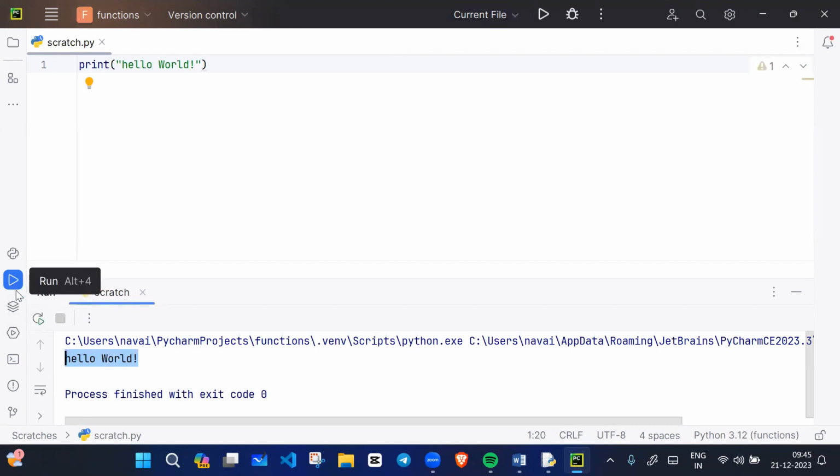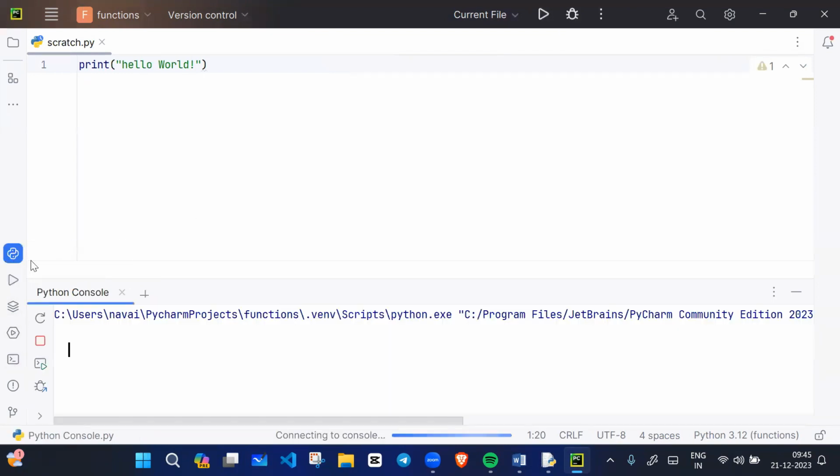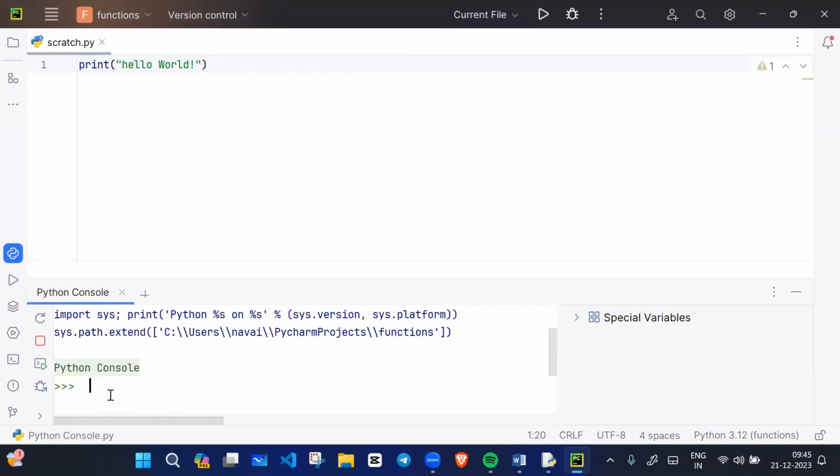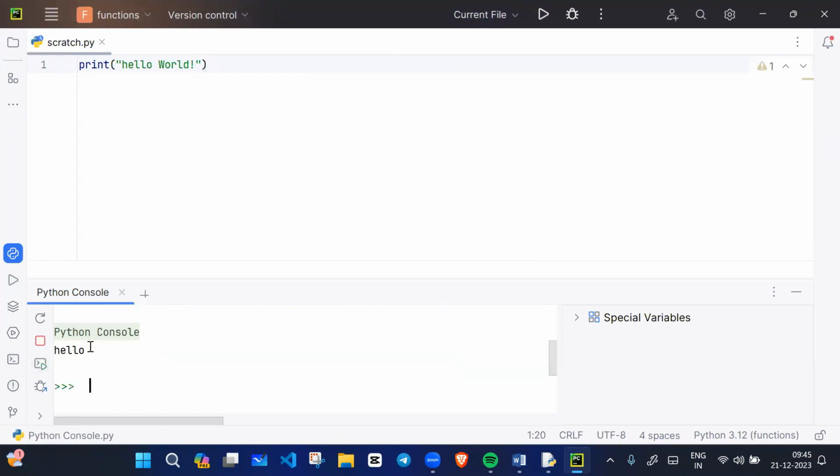You can execute from here and here as well. And if you want to, we have Python console as well. For example, here you can also check. This is interactive mode. It provides interactive mode as well. Like if you write hello here, it will print here as well. This is interactive mode, and this is programmable mode.